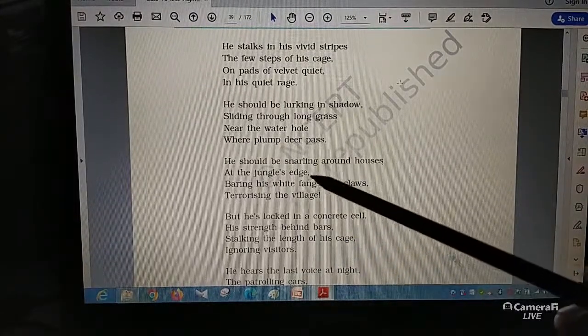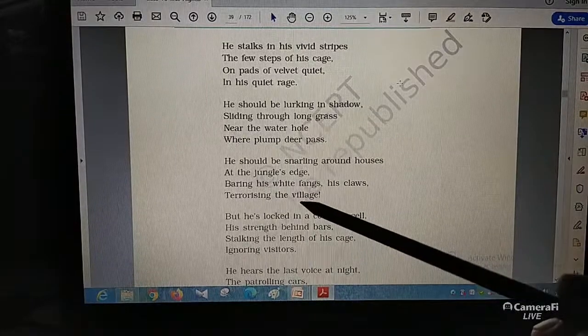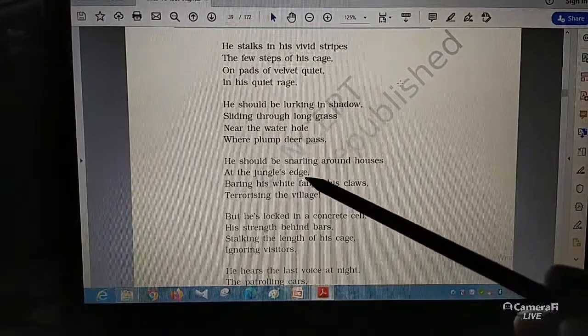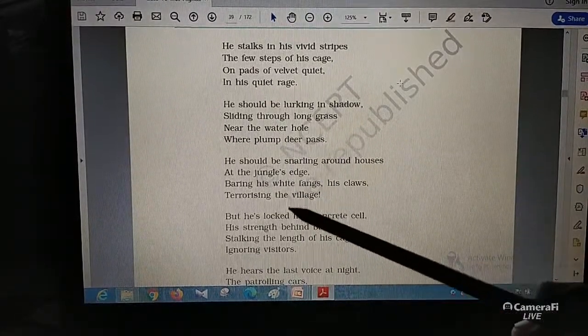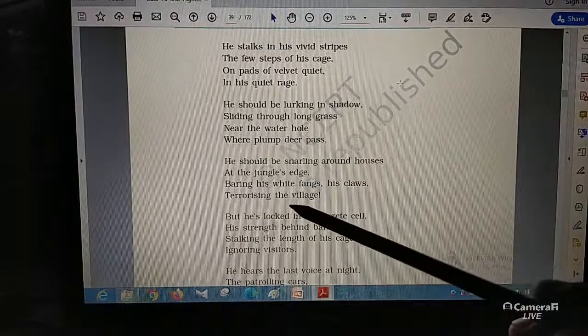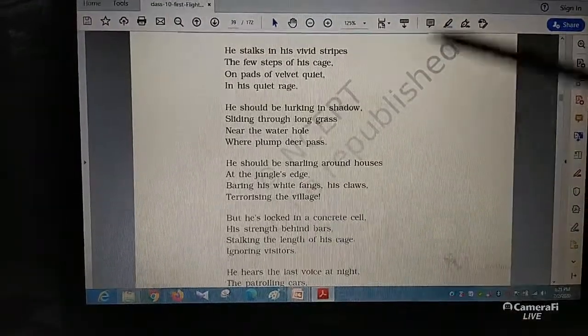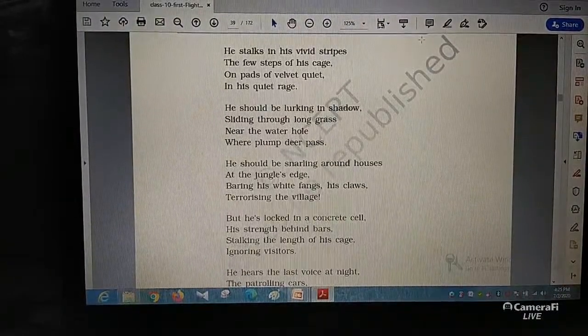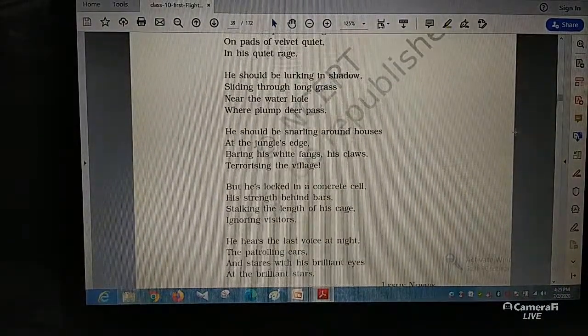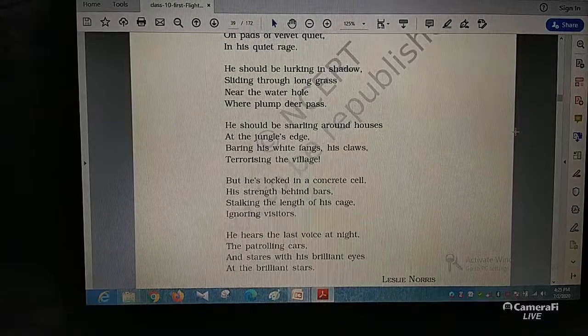And another thing, the jungle's edge village here refers to basically the village that is there. One more paragraph is left, I know, but let me tell you, the villages are basically at the end of the jungle.